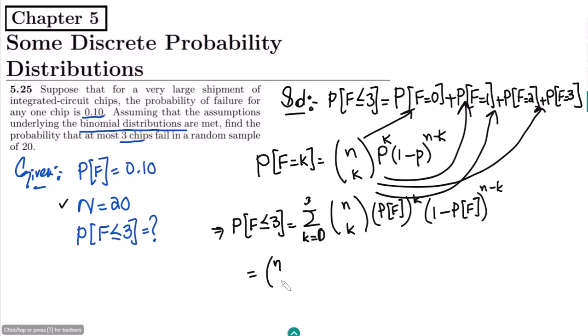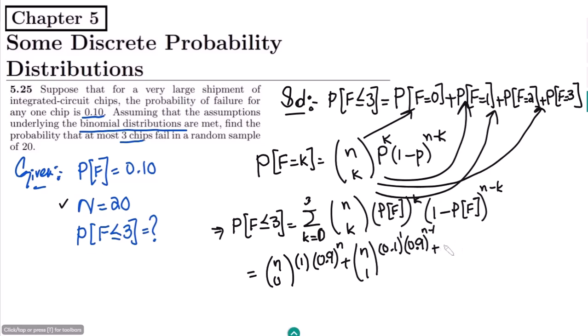So applying it here, what would I get? I will have n choose 0, and here it would become 1 because this is to the power 0, and here we will have 1 minus 0.10, so 0.9 raised to the power n minus 0, which would be n. Plus, for the second item, n choose 1, p of f is 0.1, so 0.1 raised to power 1 and 0.9 raised to the power n minus 1.